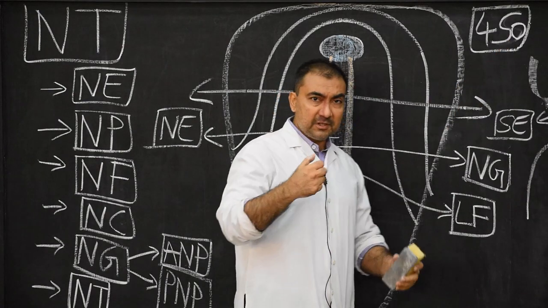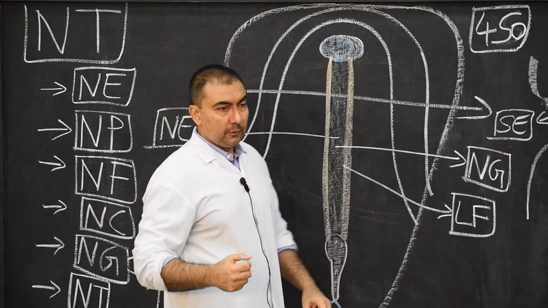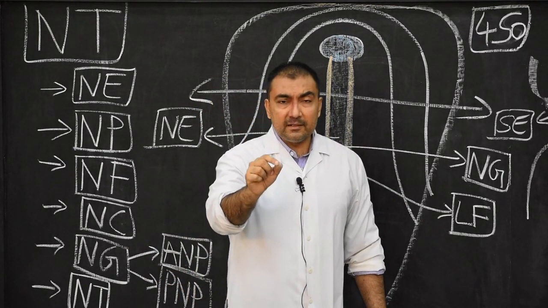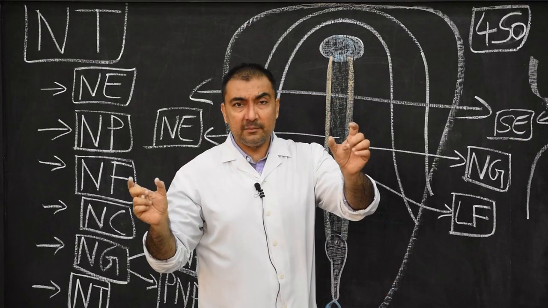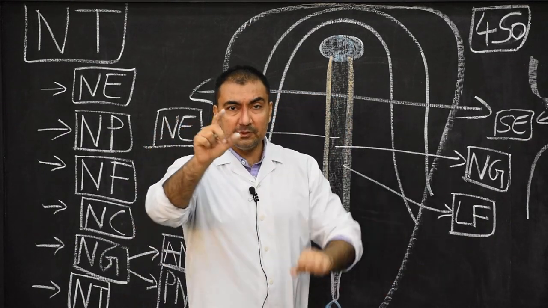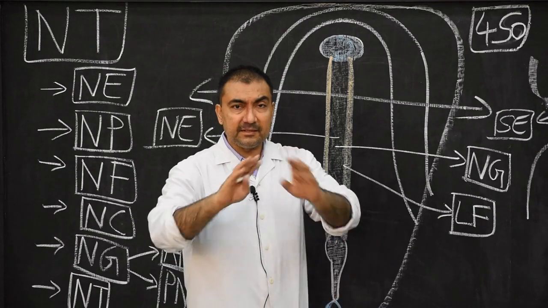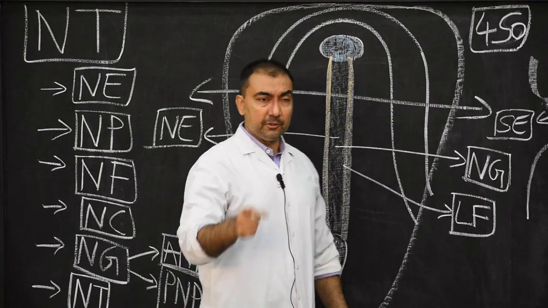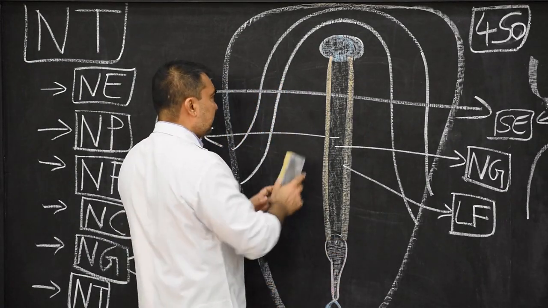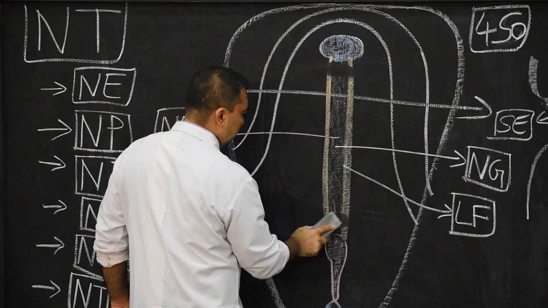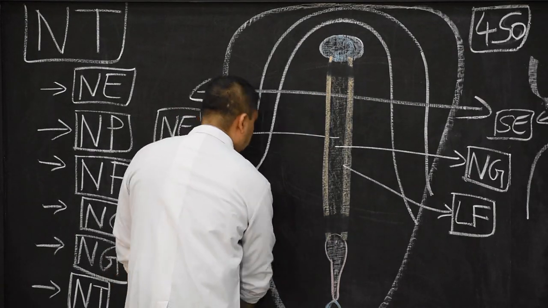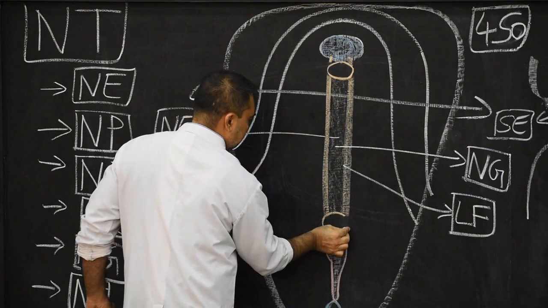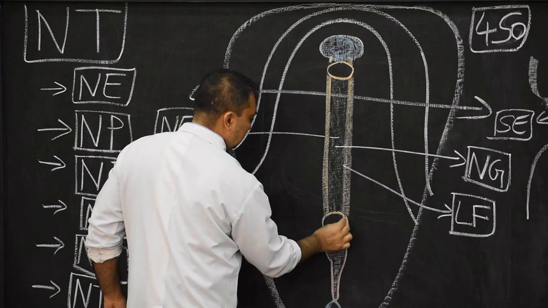So as the closure is taking place from fourth somite, cranially and caudally, at that moment there will be two openings, anterior and posterior, where there is still no closure at the cephalic and caudal level. They are called anterior and posterior neuropore. Here, in the diagram, this is the anterior neuropore and this will be the posterior neuropore.